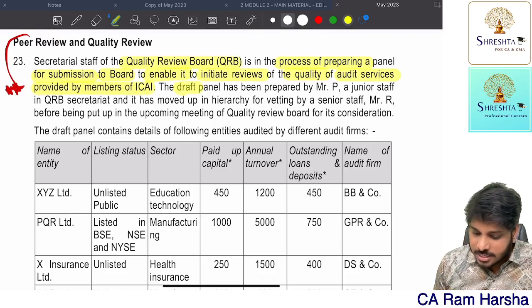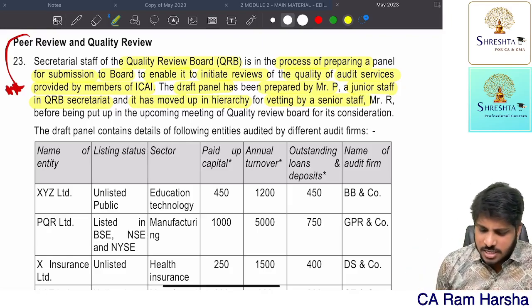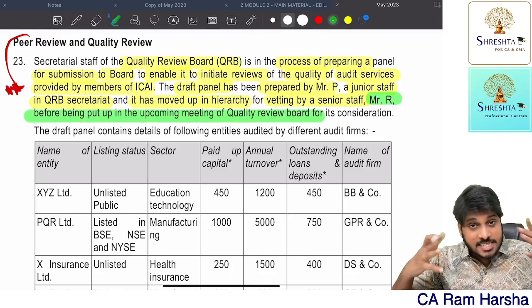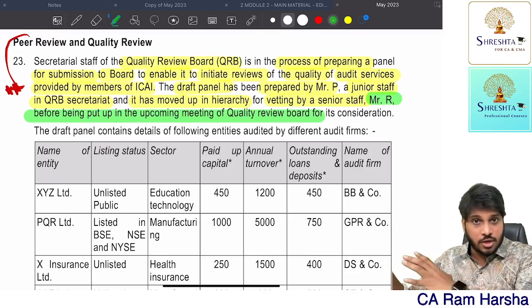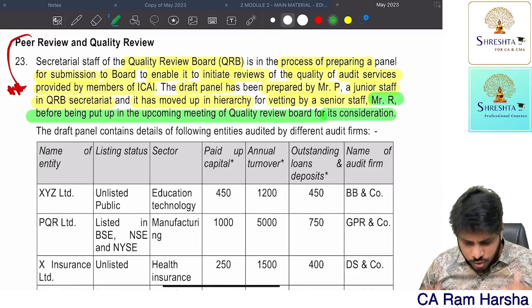The draft panel has been prepared by Mr. P, a junior staff of the Secretariat, and it has been moved up in the hierarchy for vetting. Vetting means nothing but examination, verification. Mr. R, the senior staff, before he placed this before the Quality Review Board committee meeting, was doing the following consideration.